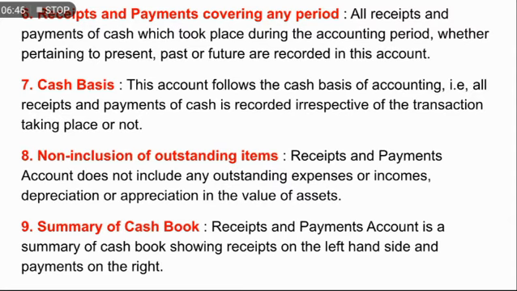It follows the cash basis of accounting. Now you all know what the cash basis of accounting is, so I need not explain this, right? Number 8, non-inclusion of outstanding items. Obviously, if we are recording only cash items, when we are receiving cash or paying cash, then we will not be recording any items which are outstanding, yes or no? It does not include outstanding items.